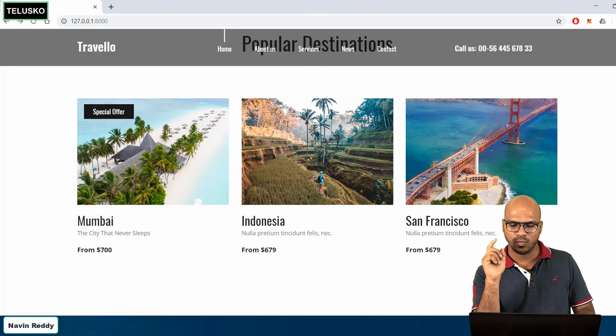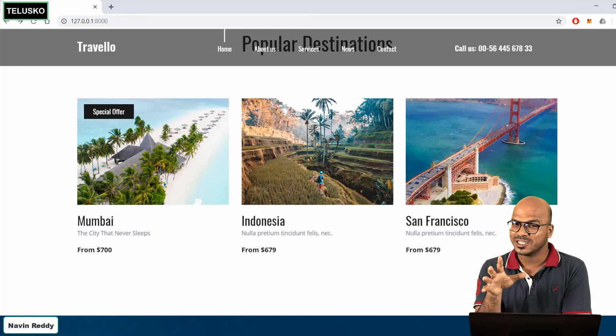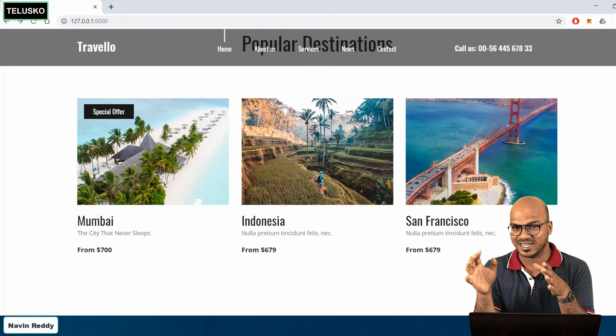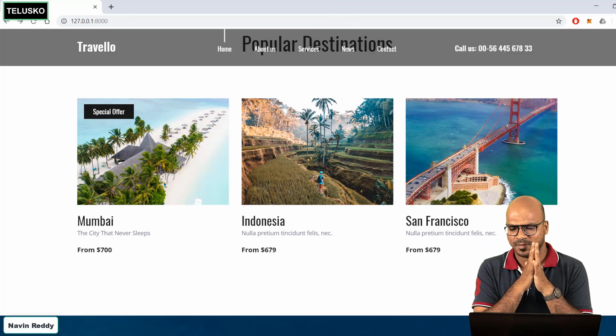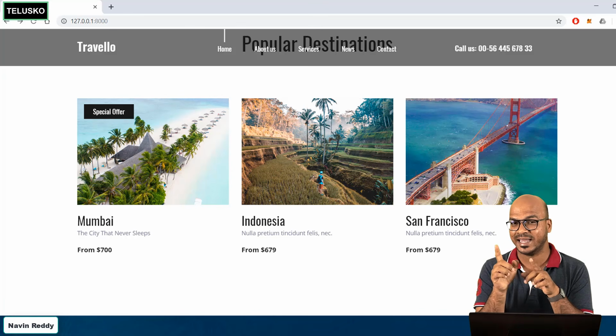So what we want is to make these 3 changes, right? Till this point we got Mumbai, but we also have to change the destination for the next 2. Plus we also want to make the images dynamic. But how will you do that? That we'll see in the next video.